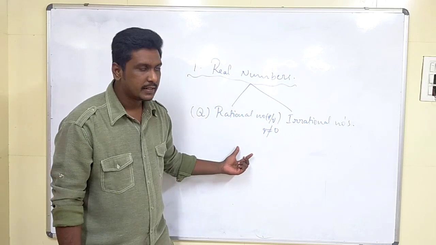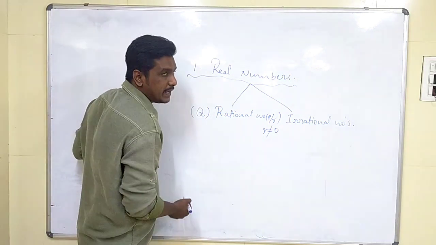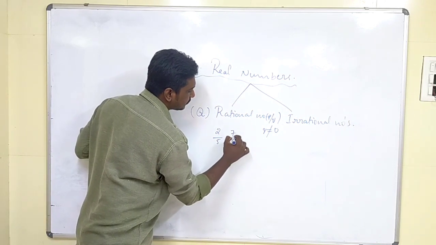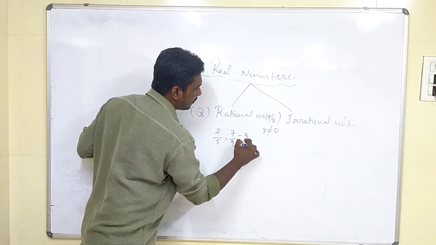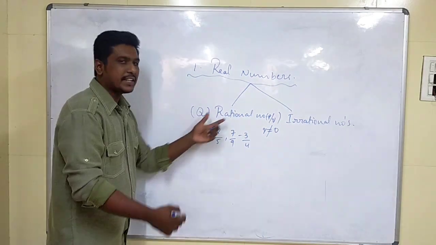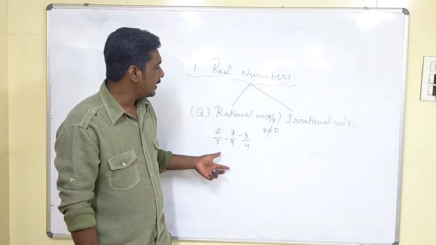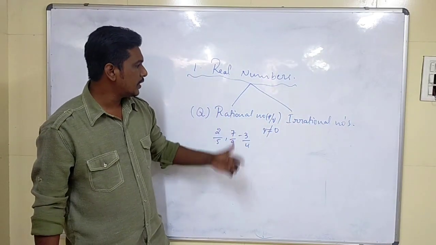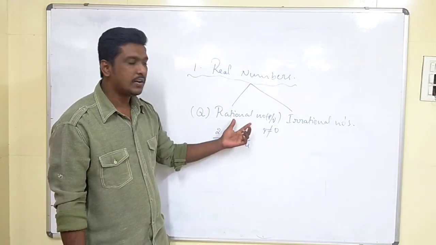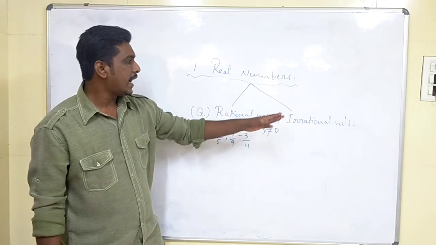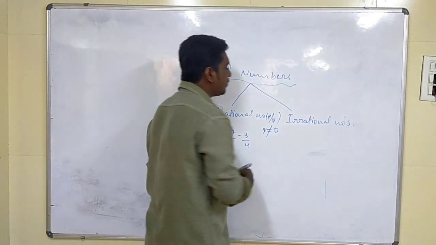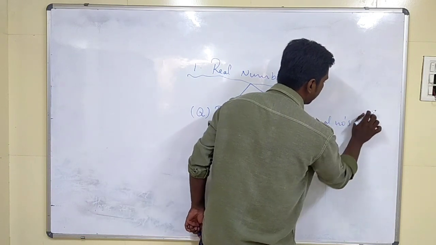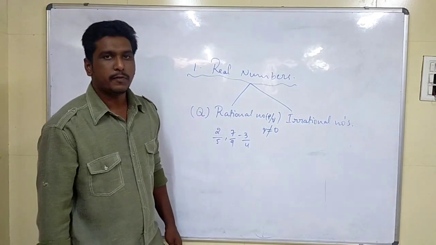Got it, children? Now, for example, in rational numbers we will have 2 by 5, 7 by 9, minus 3 by 4. So such numbers are in numerator by denominator form. Irrational numbers are actually quite opposite to rational numbers, and we cannot express irrational numbers in p by q form.